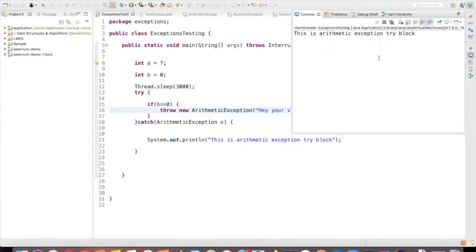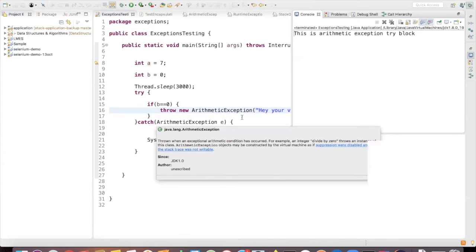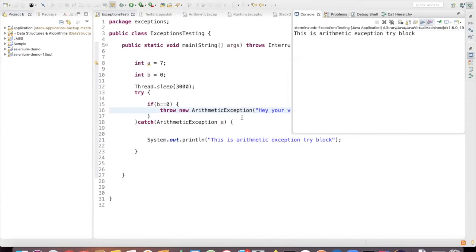So if you are throwing an exception and you are catching the exception immediately within that block itself, then whatever exception you throw will be caught immediately there because you have surrounded that with a try catch. That's the basic idea. If you're throwing the arithmetic exception, it is immediately caught here, and whatever you wanted to handle, you can handle in the catch block. So you should remember that if you are throwing an exception inside this try catch block, it will always catch the exception. That's the main point.